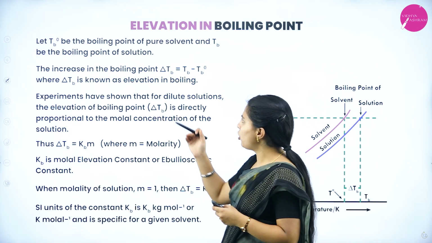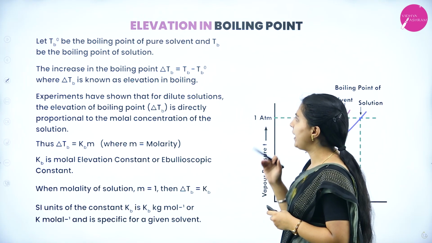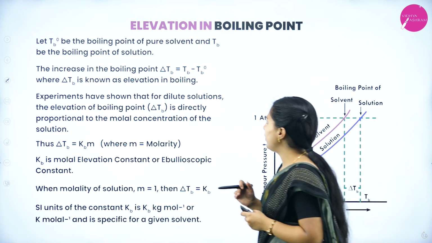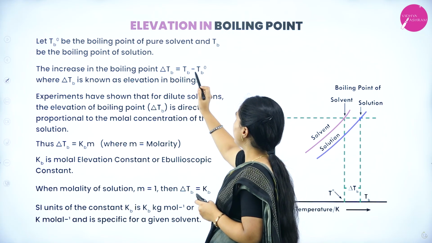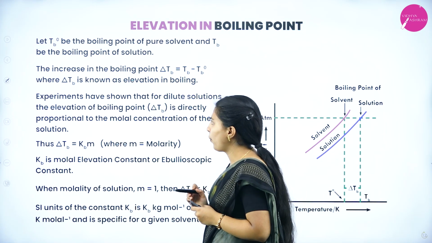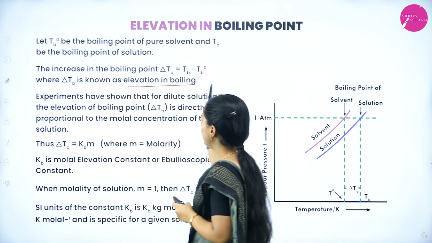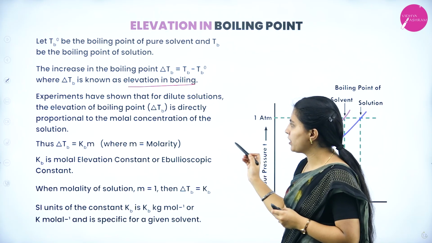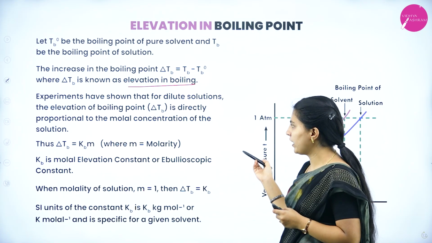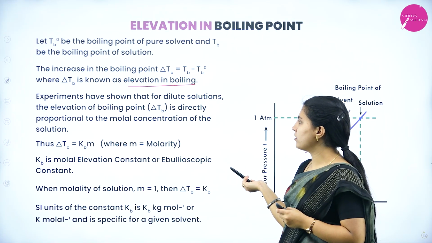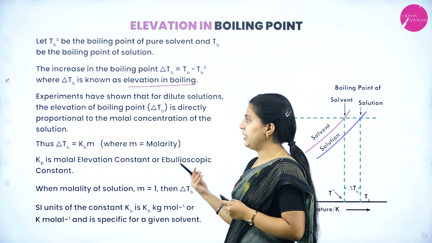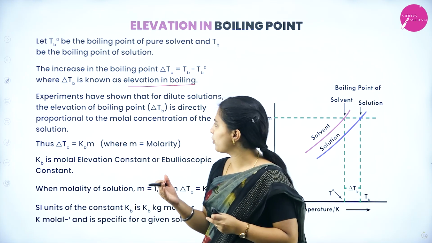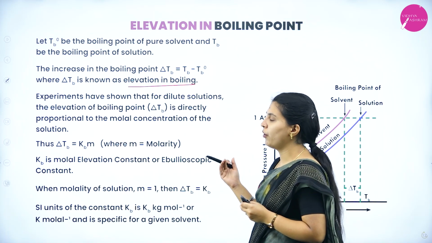Here let Tb naught be the boiling point of pure solvent and Tb be the boiling point of solution. The increase in the boiling point will be delta Tb equal to Tb minus Tb naught, where delta Tb is known as elevation in boiling. Experiments have shown that for dilute solutions, the elevation of boiling point is directly proportional to the molar concentration of solution. Means in the dilute solution, the molar concentration is directly proportional to the elevation of boiling point.